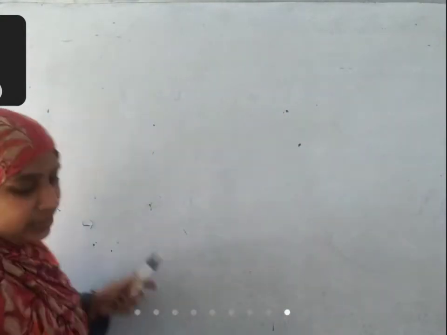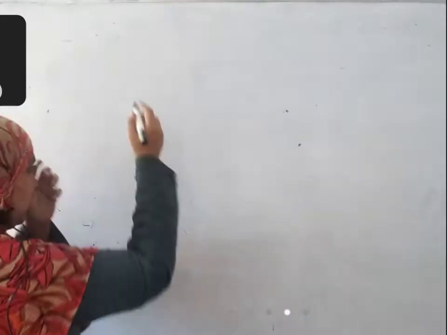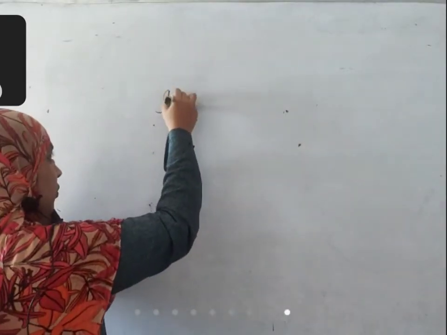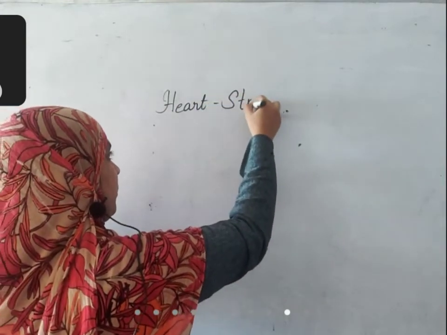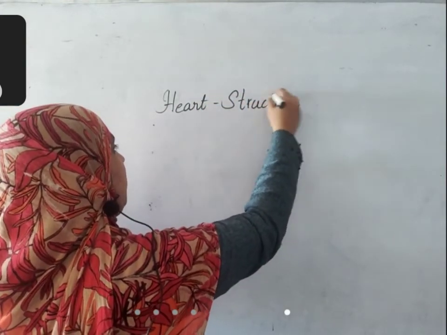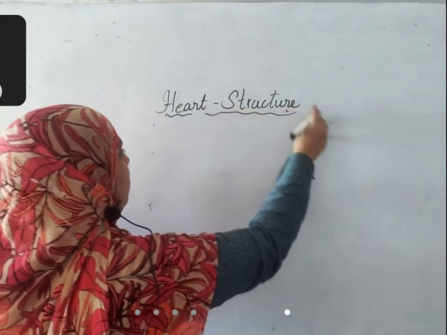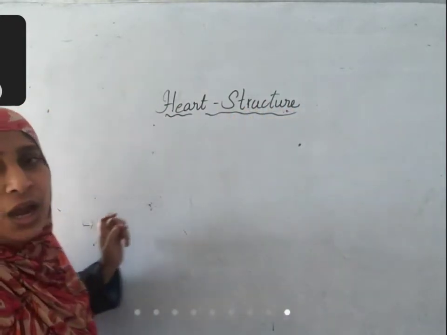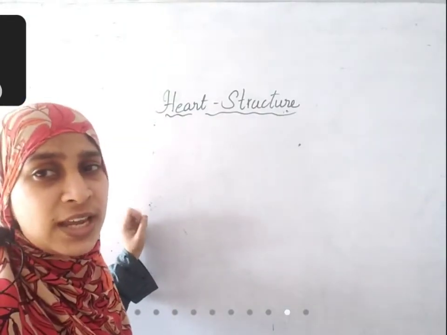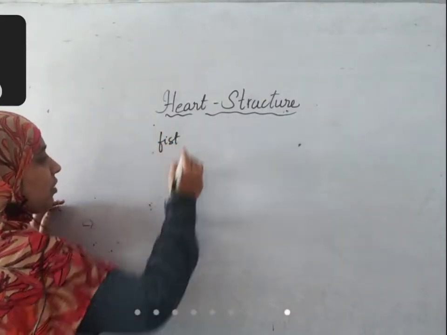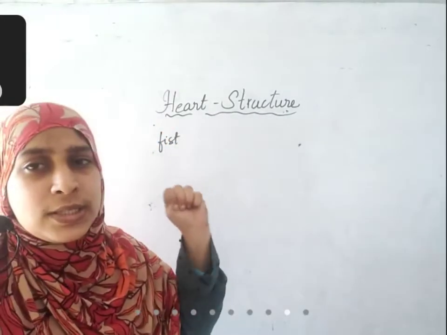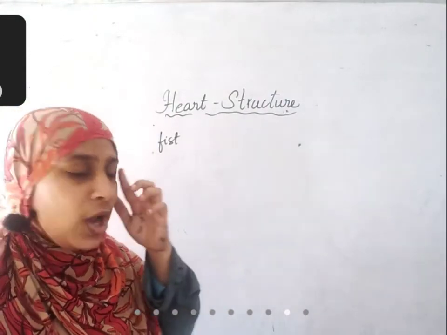That is about the lymphatic system. Next, structure of heart. We'll study about the structure of heart. Very important as well as interesting topic, children. Heart is a fist-sized muscular organ. Clenched fist. When you close your fist, what is the size of the fist? That is the size of your heart.